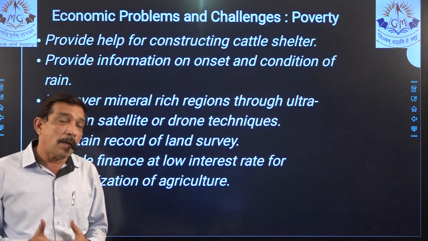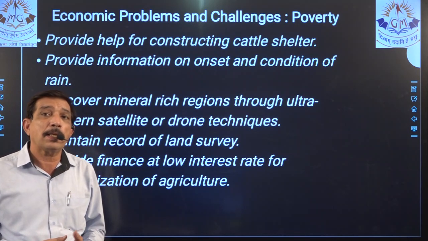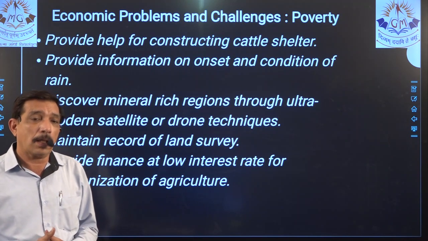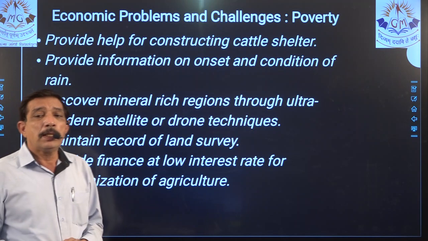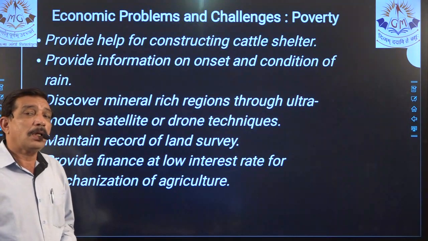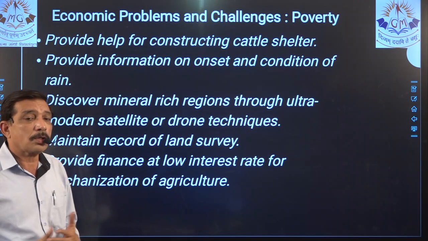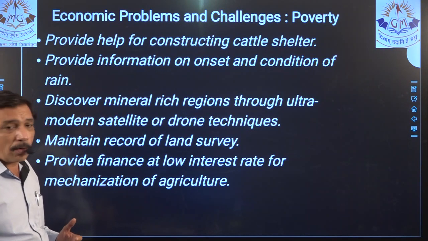Then they are also helped if they keep cattle. The government provides them money or helps them out with making a shelter for the cattle. Yes, and provide them with information when the rain is going to come, whether the rain will be sufficient or not. So it provides extra information.